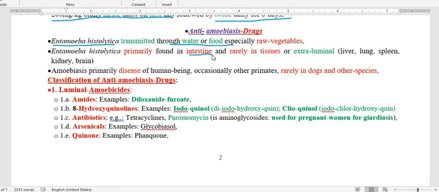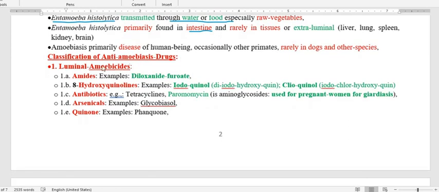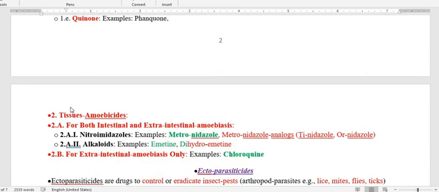On that basis, the anti-amebiasis drugs are classified: those acting in the lumen we call luminally acting anti-amebiasis drugs, and those acting on tissue, where Entamoeba histolytica is present in the tissue.